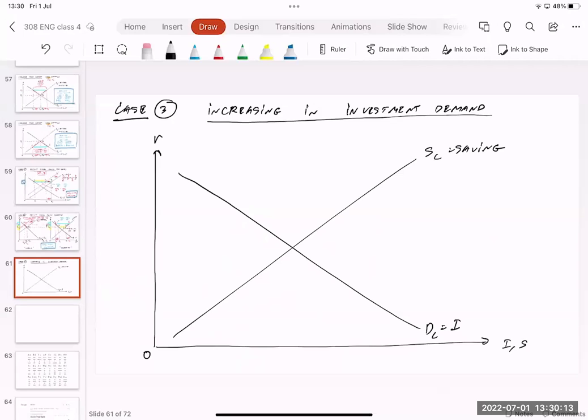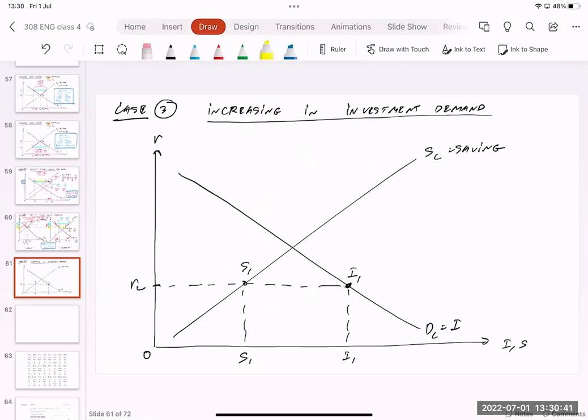This time I'm gonna assume that the real interest rate of the world is low, so RW may be here. If RW is here, what does it mean? Investment is here, this is investment I1. This is saving S1.